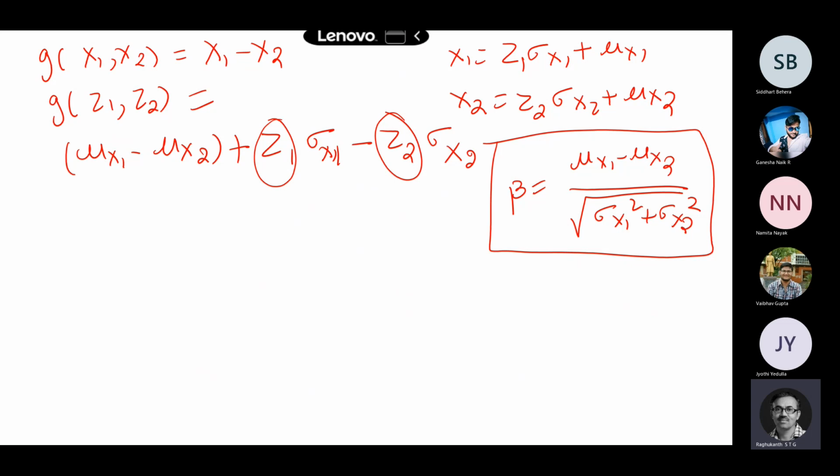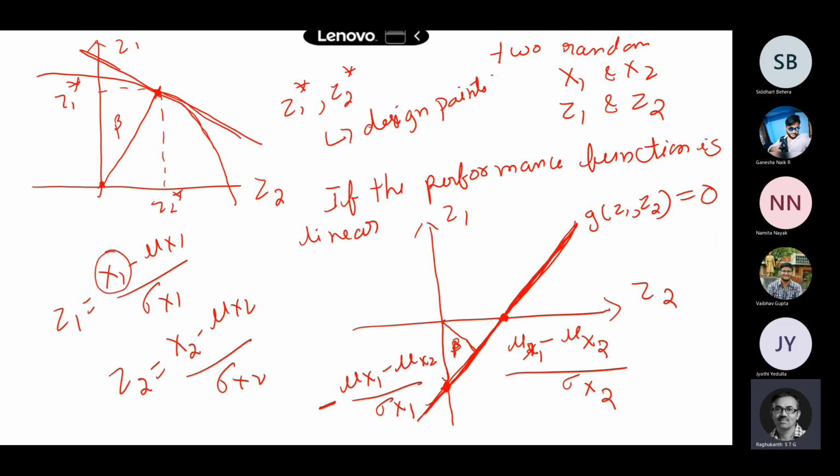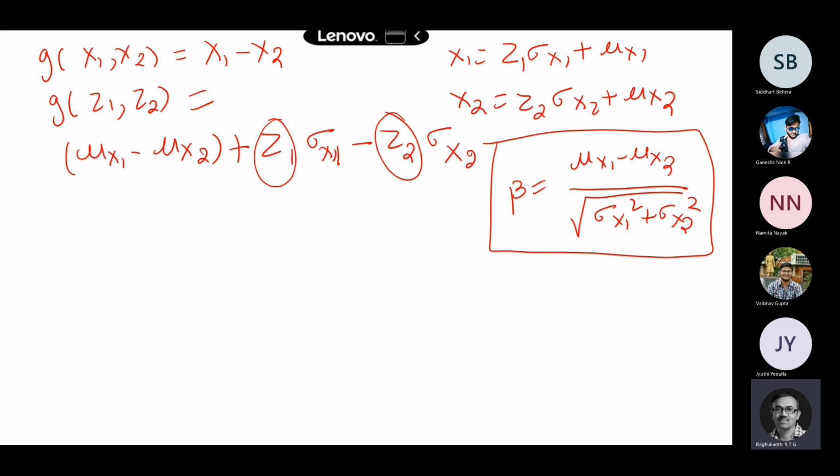Now if it is a non-linear limit state function, we have to do this slightly in an iterative fashion. The problem is here you are not evaluating this function at the mean values, you have to evaluate at the design points. We don't know the design point itself, and we also don't know this beta itself. So the problem is like this.